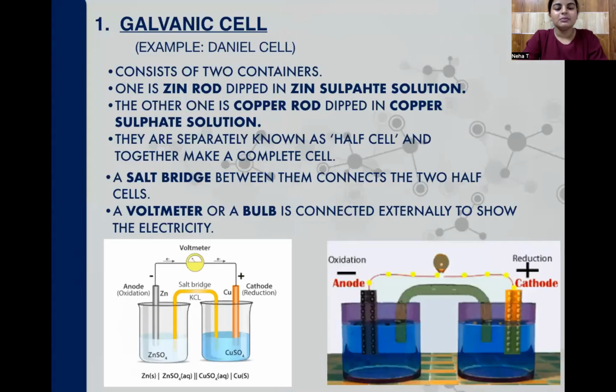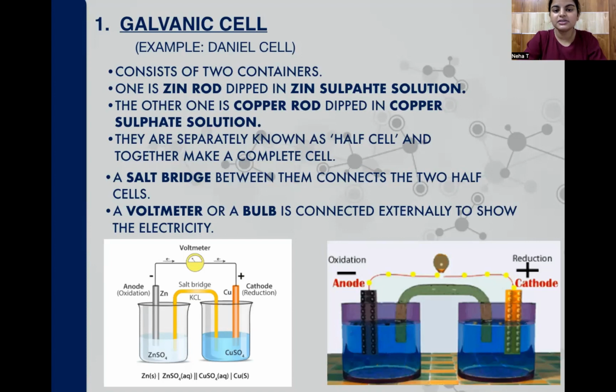Galvanic cell. An example for galvanic cell is the Daniell cell. We have learned about galvanic cell in our previous classes also. First of all, going with the construction of galvanic cell: the galvanic cell consists of two half cells. There are two containers, and in these two containers, there are electrolytic solutions and two electrodes. The electrode and electrolytic solution in one container are of the same metal, and these two half cells are connected externally using a voltmeter or a bulb. The voltmeter or bulb is just to show the production of current or electricity.